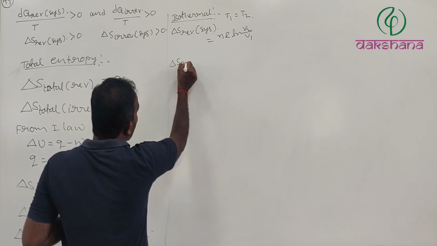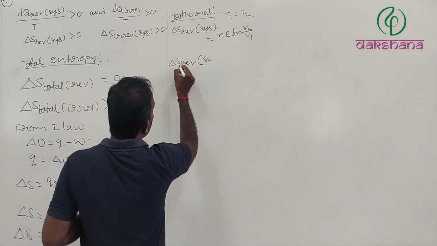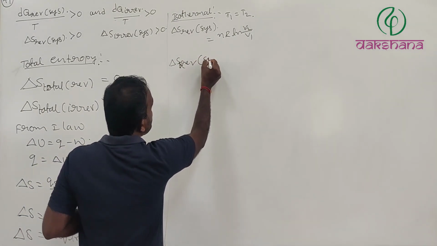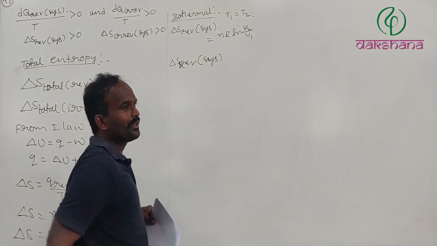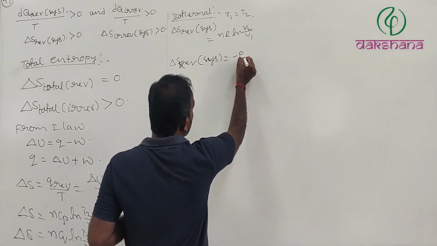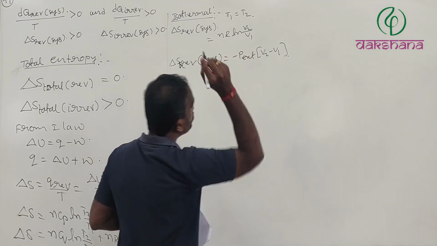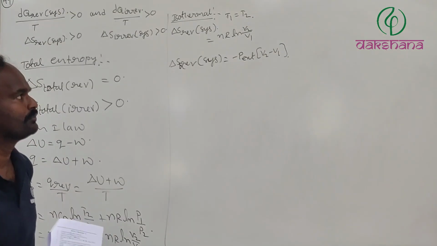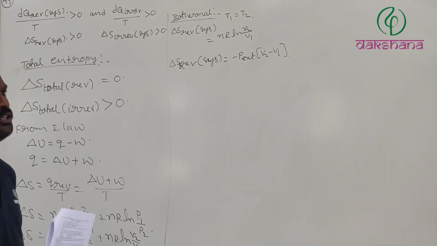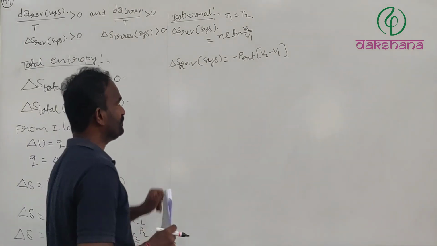For the irreversible process, it equals minus P external into V2 minus V1.